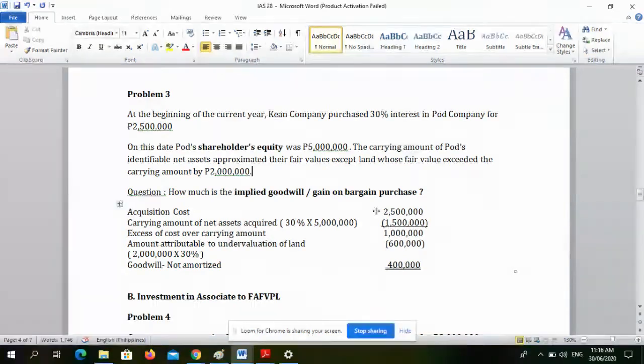Ang acquisition cost, 2.5 million. Kasi ito yung cost of purchase. And then, the carrying amount of net assets acquired, which is 30%, kasi binili ni Kian 30%, times 5 million, which is shareholders' equity ni Pod, is equal to 1.5 million pesos. So that's why we have excess of cost over carrying amount of 1 million pesos.